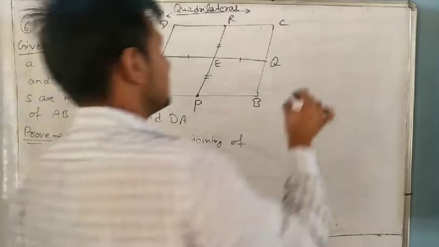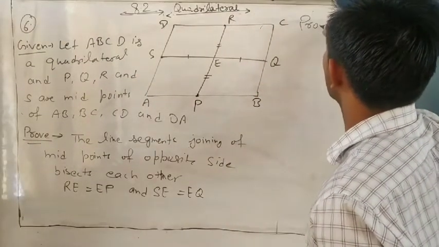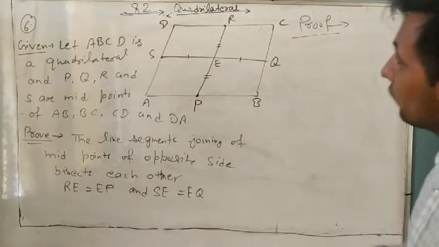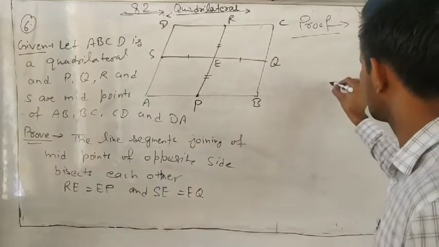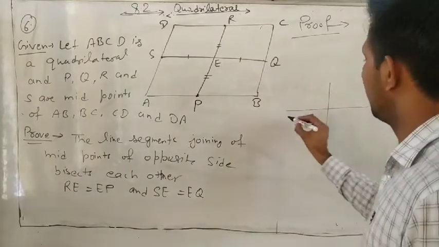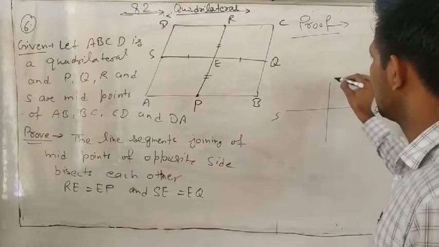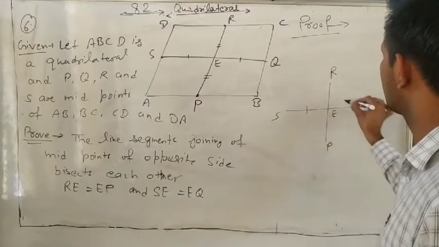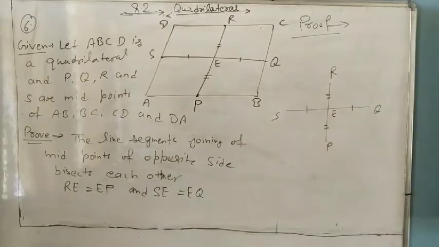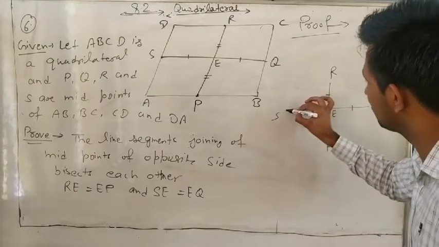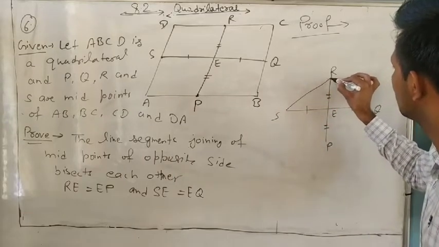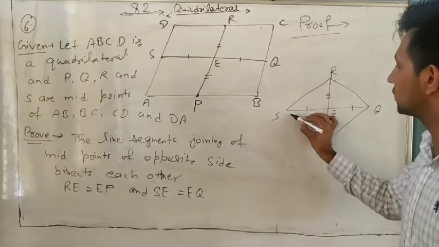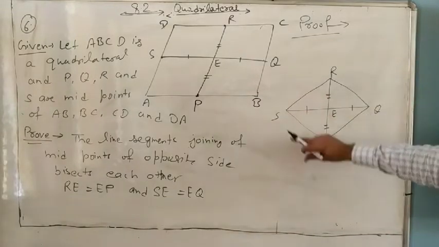It is very simple, like question number 1 and 2. If you want to prove that, suppose these are given: S, Q, R, P. We want to prove it is E. We want to prove this one equal to this one and this one equal to this. Suppose we join S to R, S to Q and T to Q and S to P. If we join, it means it is a quadrilateral.